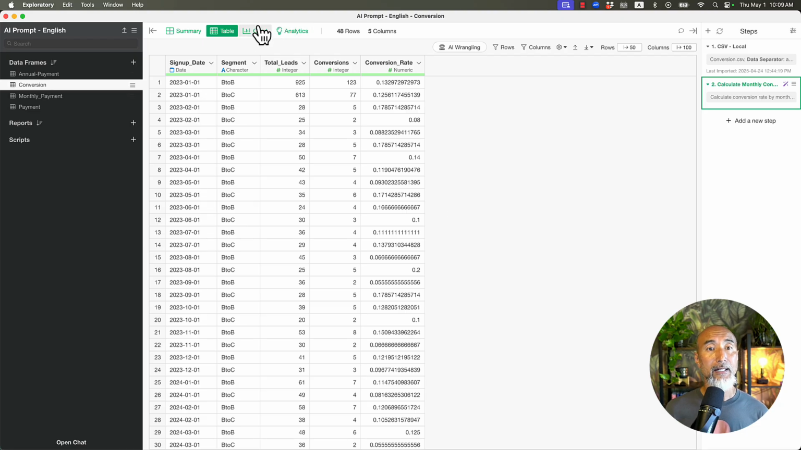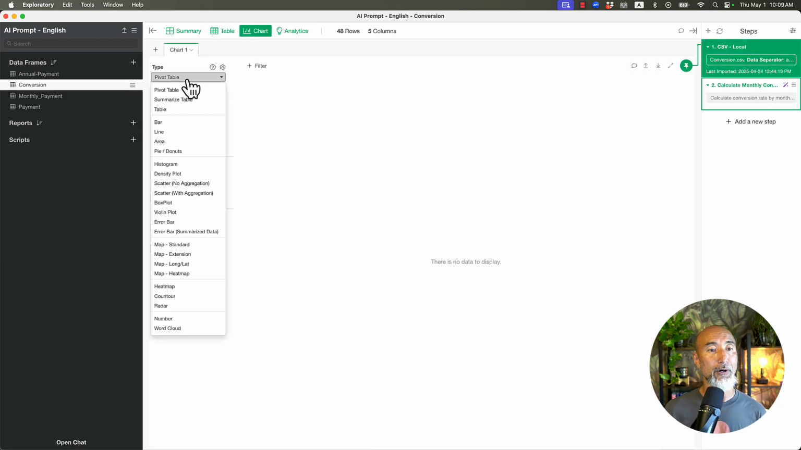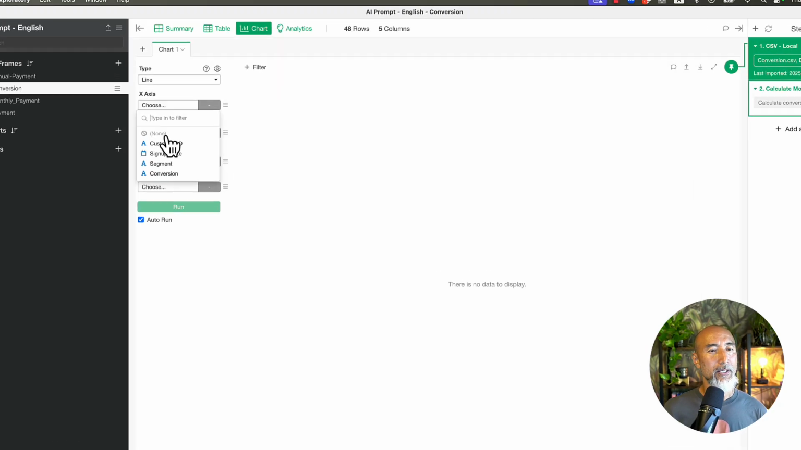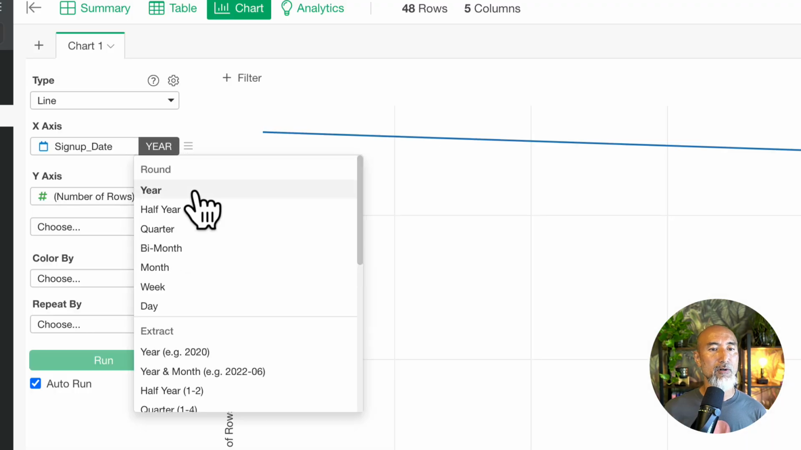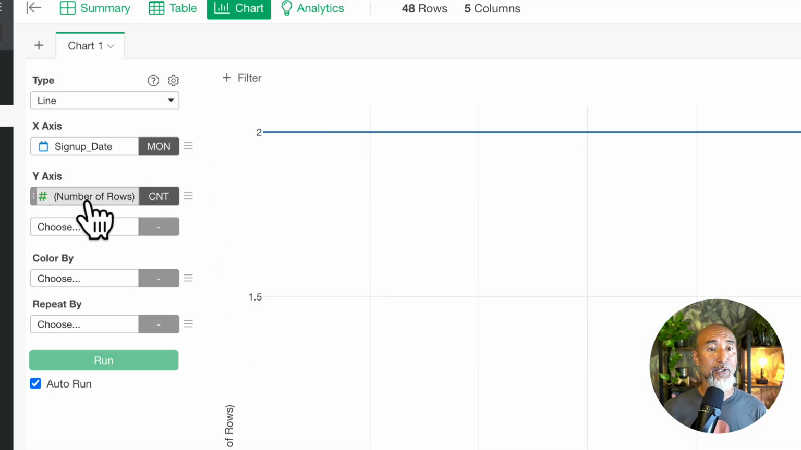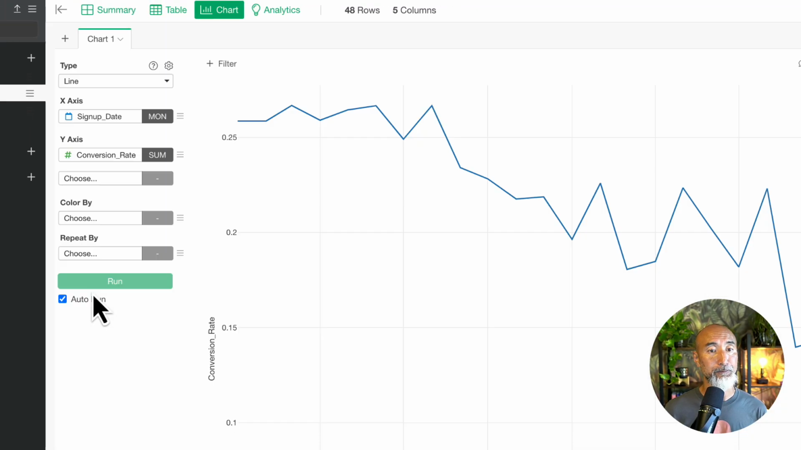Once you get the data, you can go to the chart and visualize it. Visualizing it is pretty simple. You assign that, and now I should see the conversion rate here.